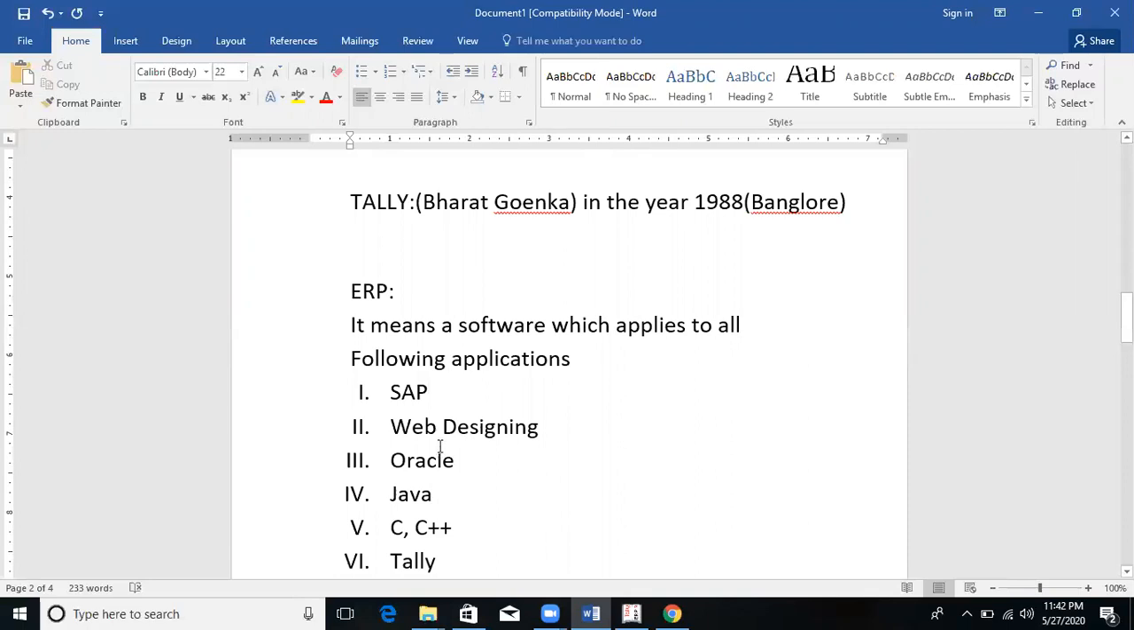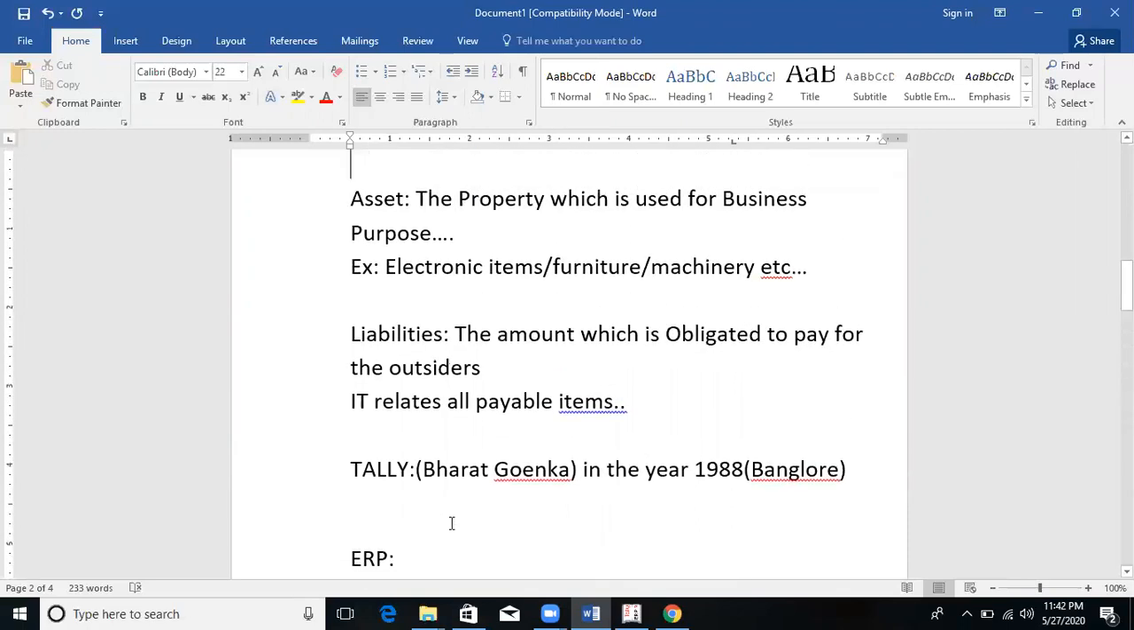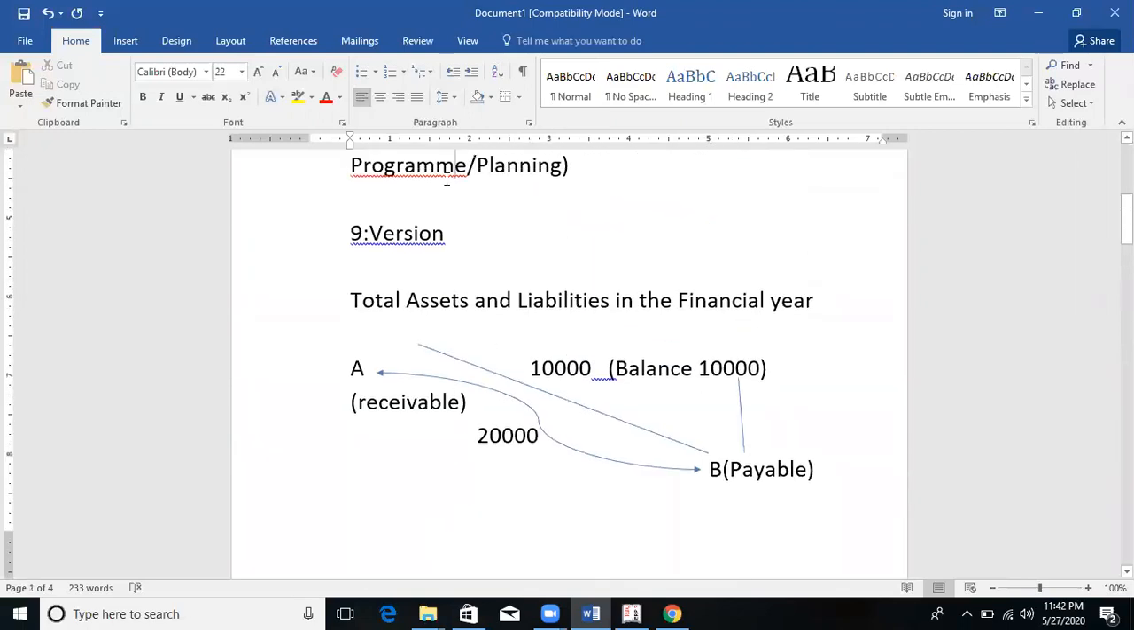We're going to use ERP in SAP, in web designing, in Oracle, Java, and C, C++ also. What about 9? 9 is nothing but a version. The current version which is being used is Tally ERP 9.